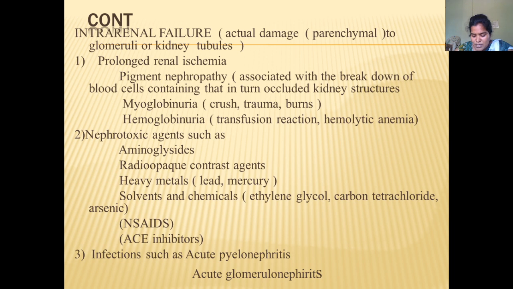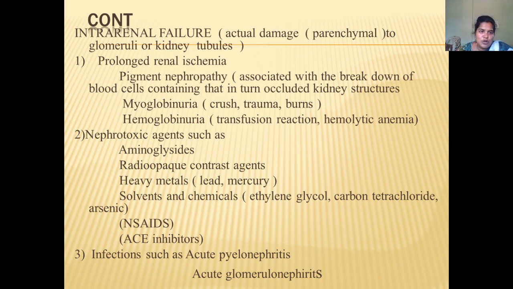Pigment nephropathy: there will be a breakdown of the blood cells, and these broken-down blood cells accumulate in the kidney. So it leads to ischemia, which causes damage to the parenchyma and tubules. So it may cause intrarenal failure.